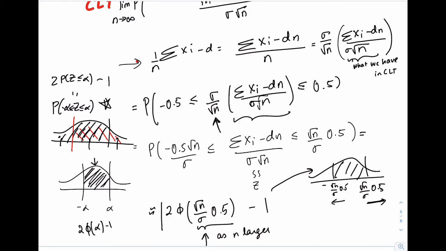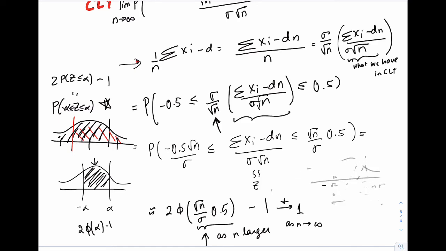Okay, so you know that this, in fact, will get closer to 1 as n gets to infinity. Depending on how close you want it to 1, you can pick a larger and larger n. The key was to notice that as n gets larger, this does get closer and closer to 1. So if you want to be 95% sure, then you want this probability to be bigger than or equal to 0.95. And then you could find out what square root n needs to be, or what n needs to be. Okay? You can figure that out.